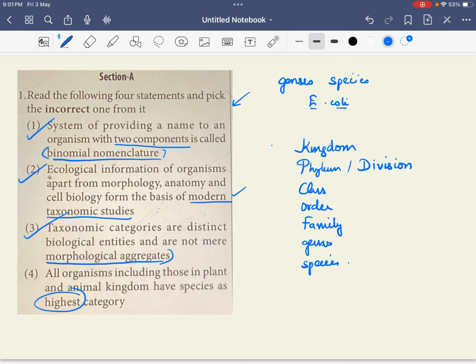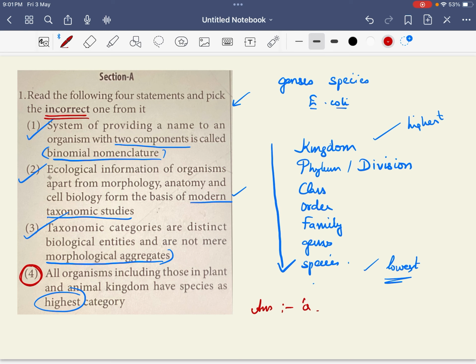As you see, in the obligate categories, going from kingdom to species, the category level keeps decreasing. That means the kingdom is the highest category of all and the species is the lowest. Here, species is given as the highest. So this is your incorrect statement. The fourth one is the incorrect statement, and the question asks us to choose the incorrect statement. So the answer for this question is option 4, that is, all organisms including those in plants and animals have species as the highest category.